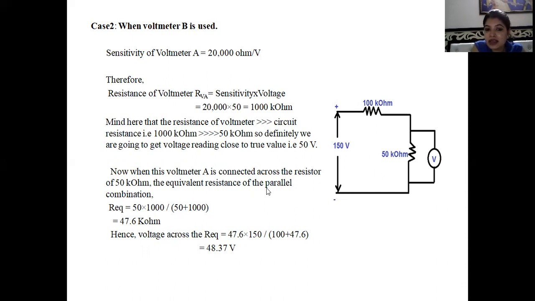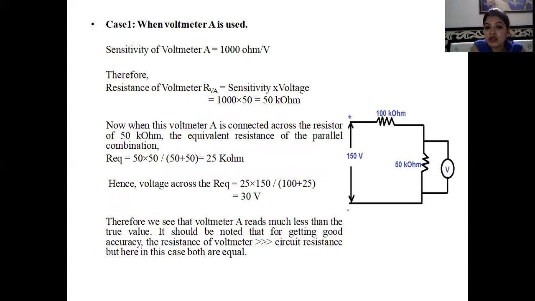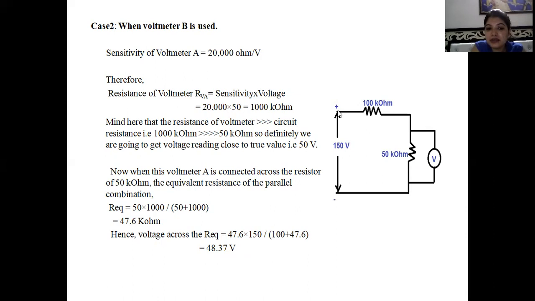Now we can say 47.6 kilo ohm is the total resistance connected over here after analyzing the parallel internal resistance of the voltmeter and this resistor. Now we will evaluate the voltage drop across this point. It would be equal to 47.6, that is the equivalent resistance, into 150 divided by 100 plus 47.6. That would be equal to 48.37 volt. Now the true value was 50 volt and the value after analyzing this is 48.37 volt. That means this is very close to the true value.